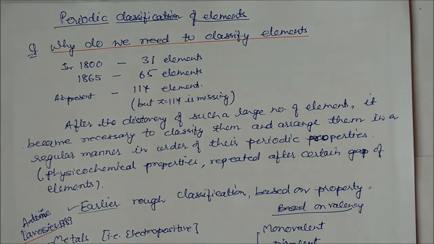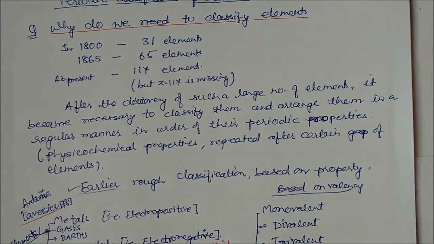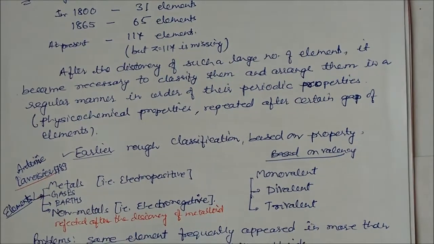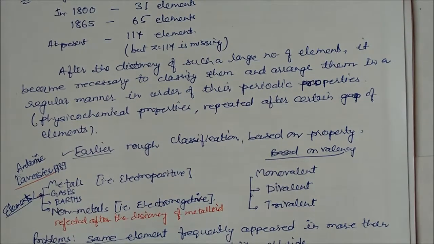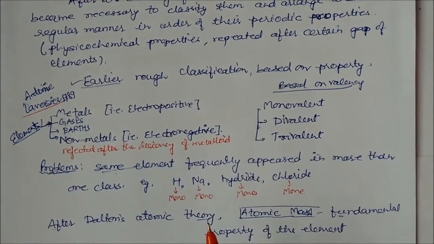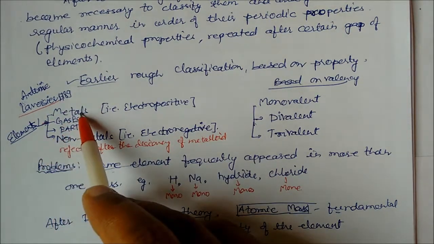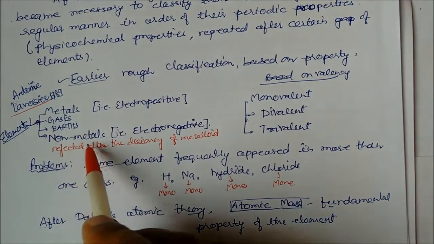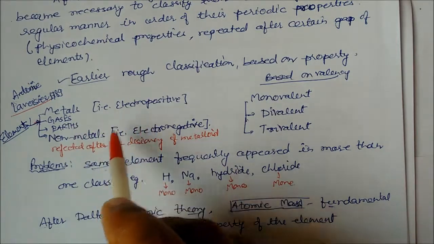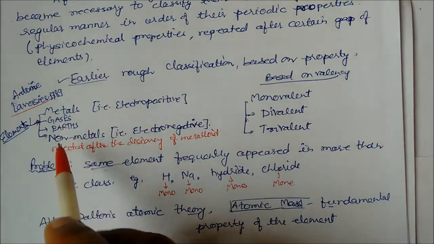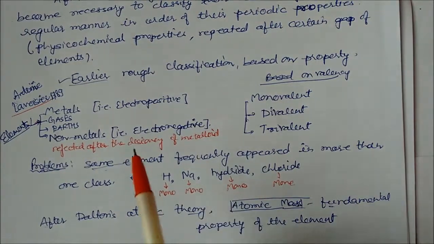First there was a rough classification which was based on some properties. Mr. Antoine Lavoisier classified in 1789 into metals, gases, earths, and non-metals. Metals are electropositive, non-metals are electronegative, and these are the elements of the whole compounds.